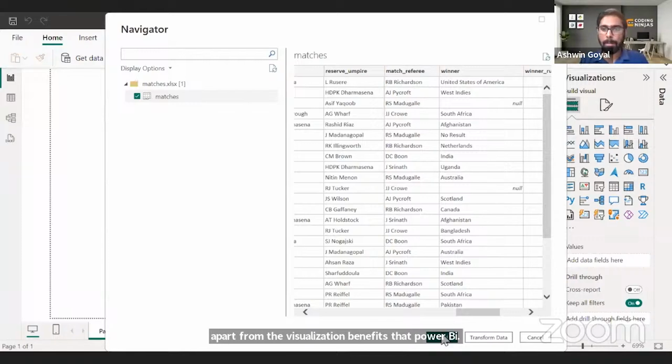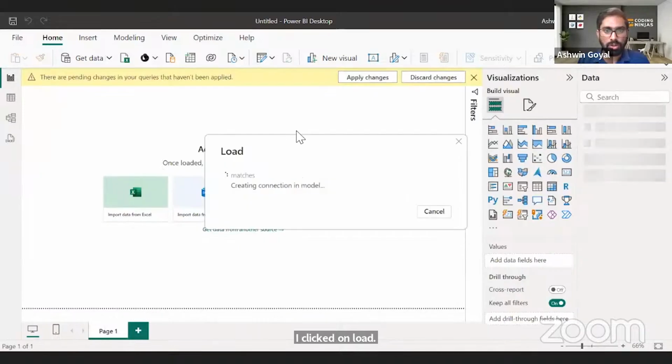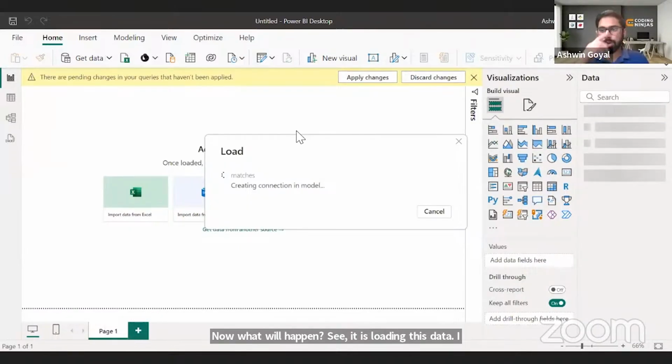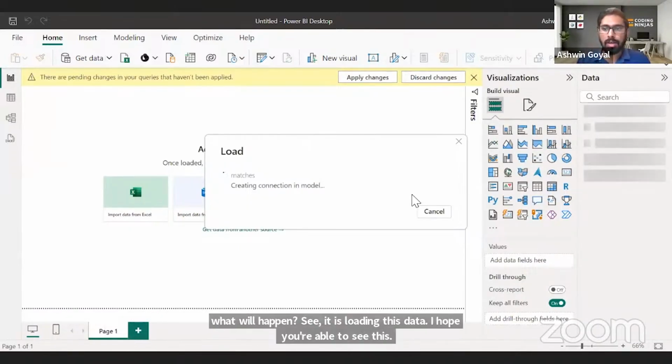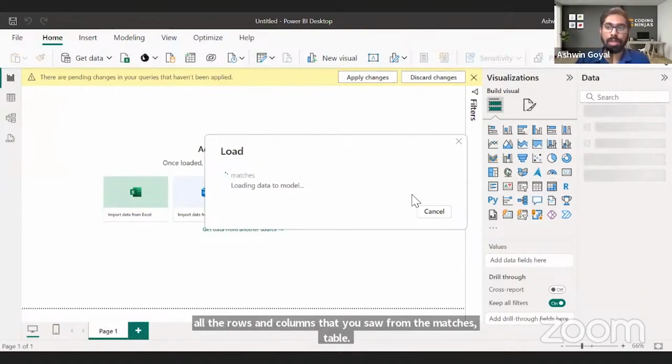So now let's load the data. I clicked on load. Now what will happen? See, it is loading this data. I hope you're able to see this. Yeah, this is loading the data. And all the rows and columns that you saw from the matches table, that is being brought into Power BI.